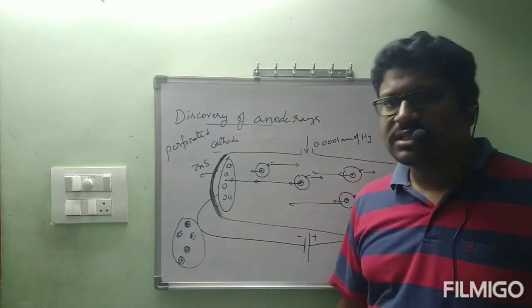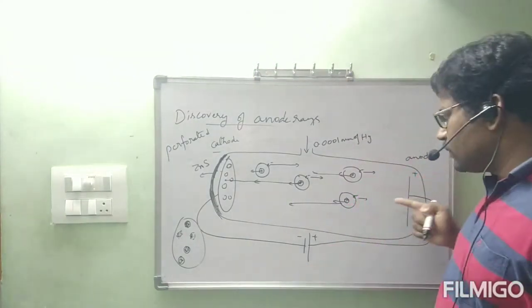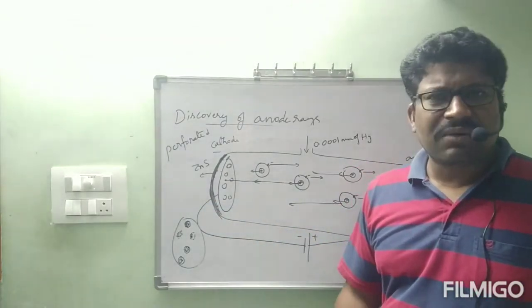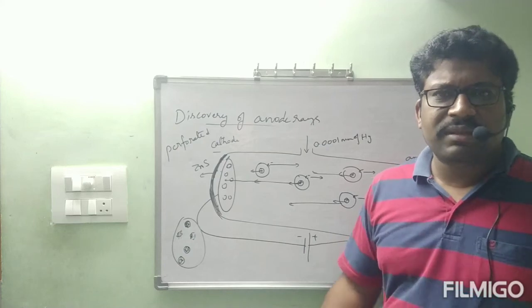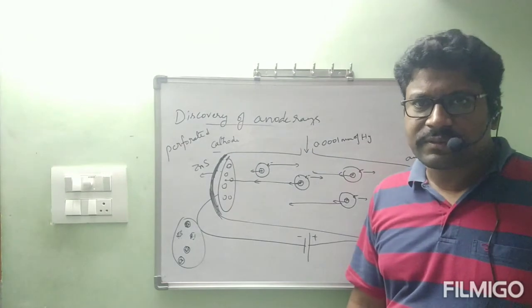Okay, by seeing these dots we can confirm that anode rays are moving from anode to cathode. What is the direction of these anode rays? They are traveling from anode to cathode. So why have we replaced that normal cathode with a perforated cathode? Because in the same discharge tube we are going to perform the experiment.